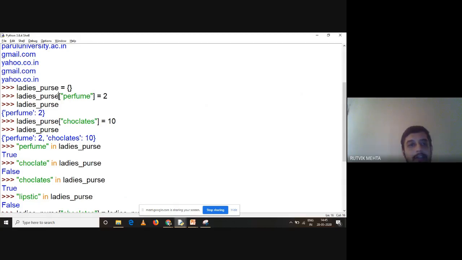Now how can you create a key in this dictionary? It's very simple. Ladies purse, square bracket, and you have a string over here, which is perfume, and is equal to some value. This can be any value. It can be a string, it can be a floating point number. Here I've kept it very simple. It is an integer, right? So I am saying that there are 2 bottles of perfume in a lady's purse, right? And I'm just printing it, and it says that there is a key called perfume, and the value of that key is 2, right?